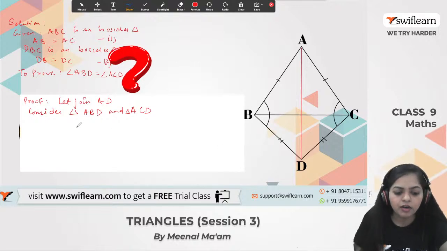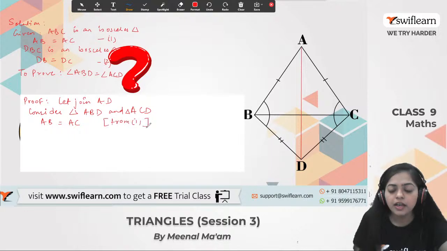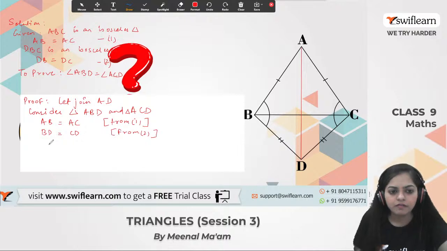Alright, now in these two triangles AB equals to what? AB equals to AC, from first. And also anything given? Tell me. Yeah, BD is equals to CD, from second. It is also given. And anything is common here. We can say that AD is equals to AD. This is common here.